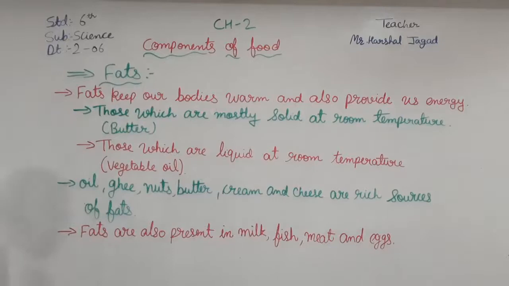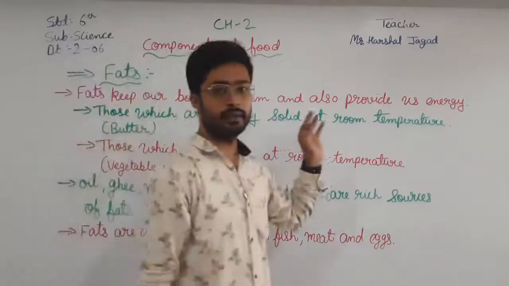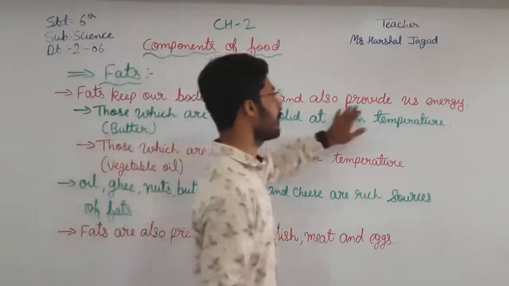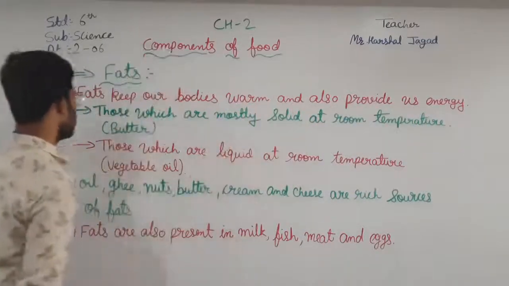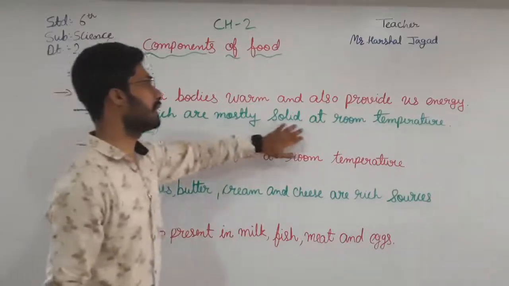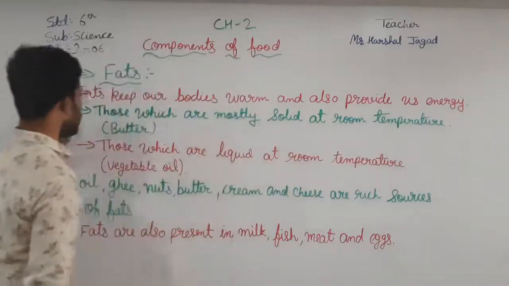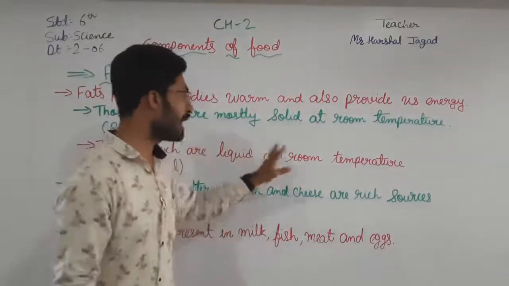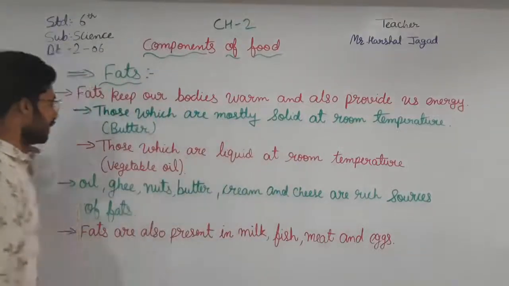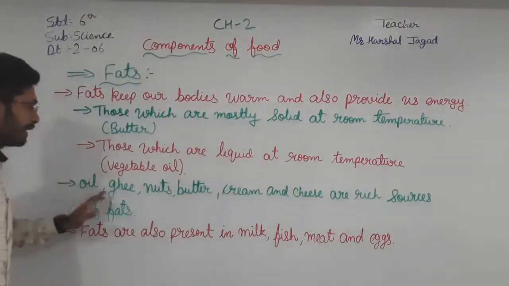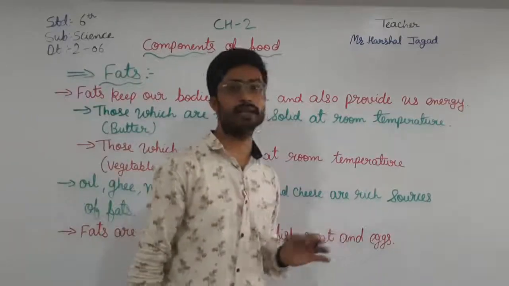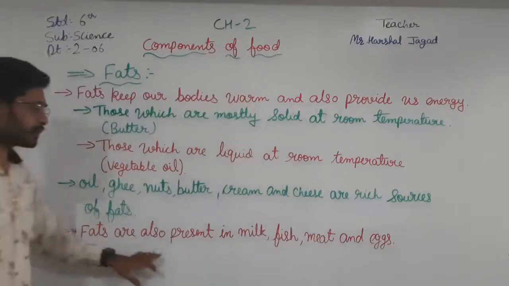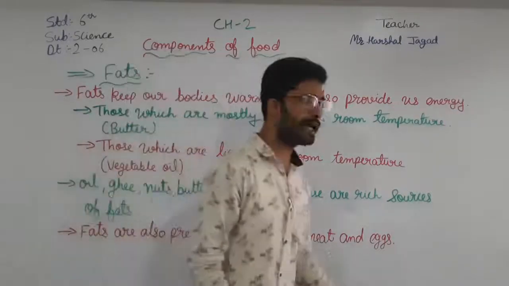So first of all, why are fats needed for our body? Fats keep our body warm and also provide us energy. Further, fats are categorized into those which are mostly solid at room temperature, and those which are liquid at room temperature. The rich sources are oil, ghee, nuts, butter, cream and cheese. Fats are also present in milk, fish, meat and eggs.